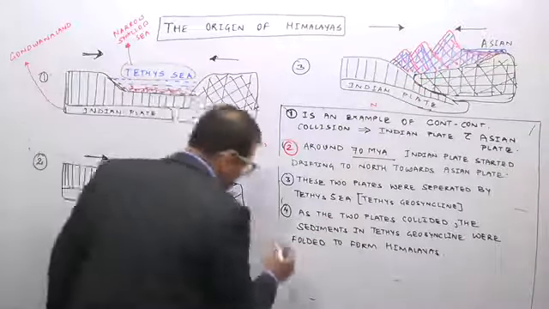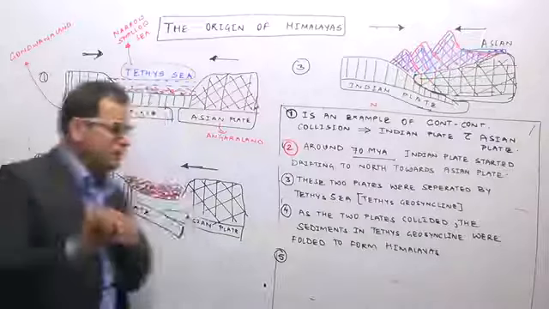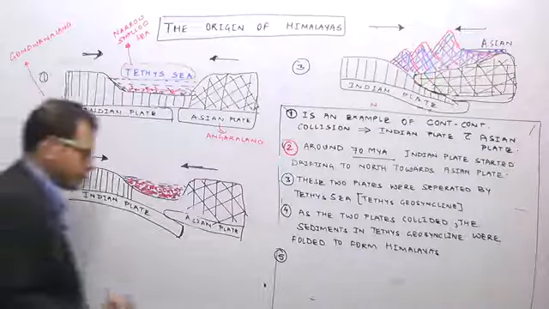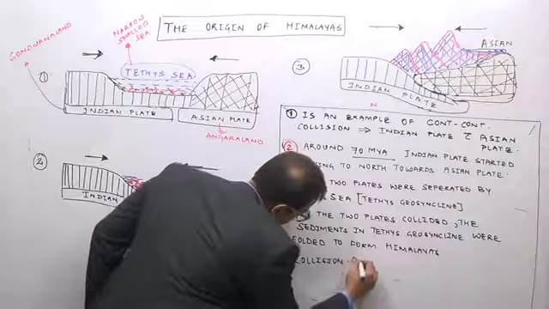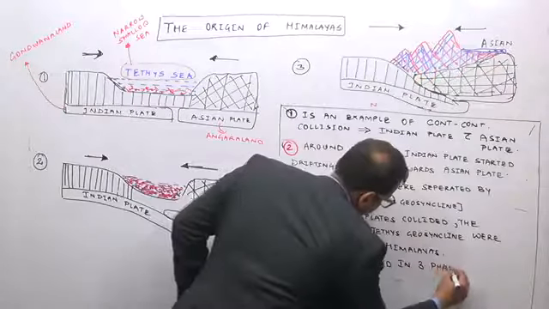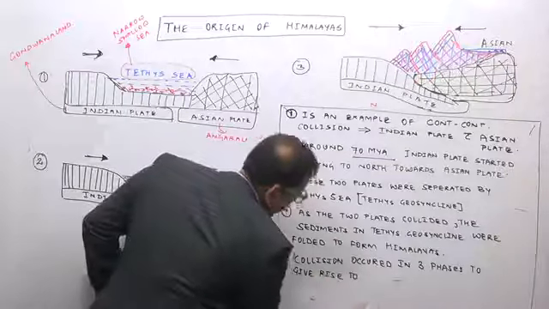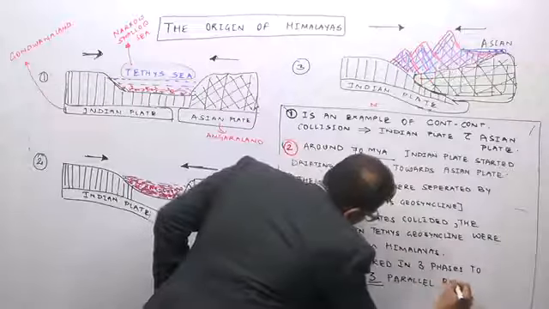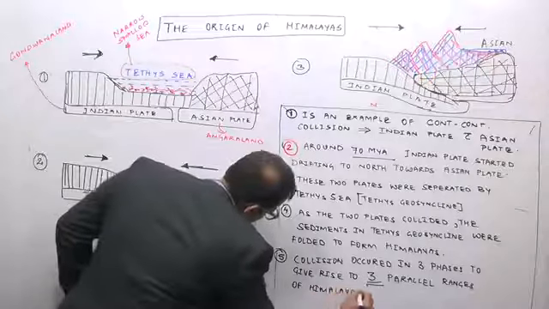Now you remember, the folding or the collision occurred in three phases to give rise to three parallel ranges of the Himalayas.